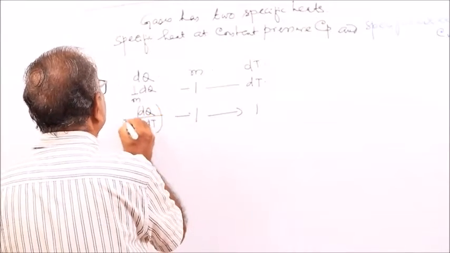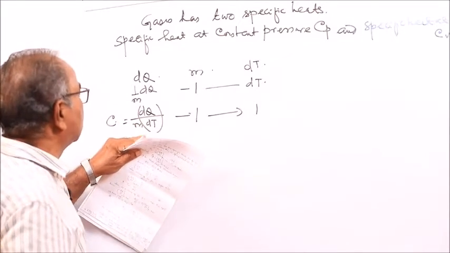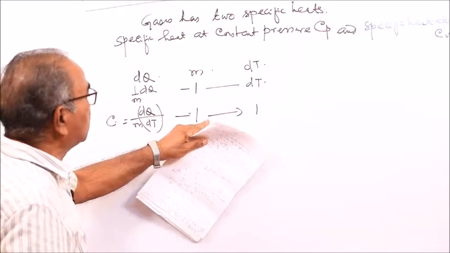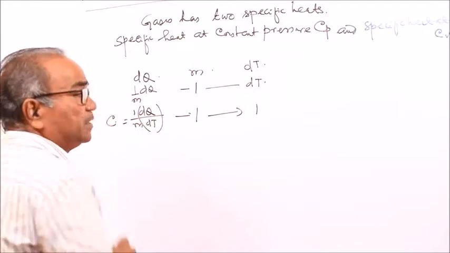This is the specific heat by definition.